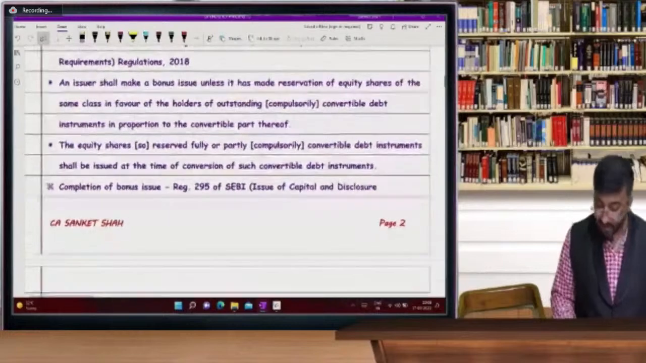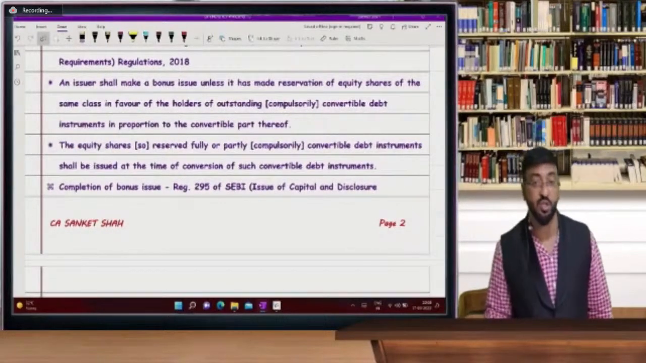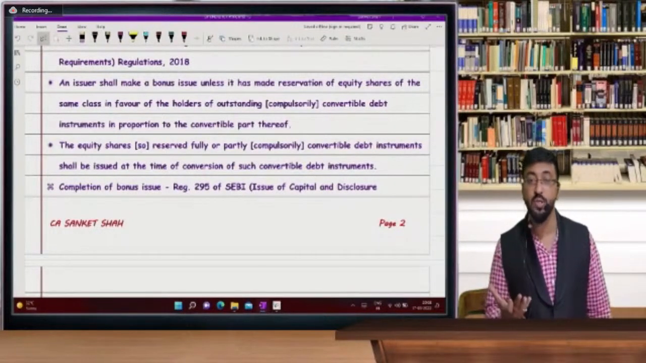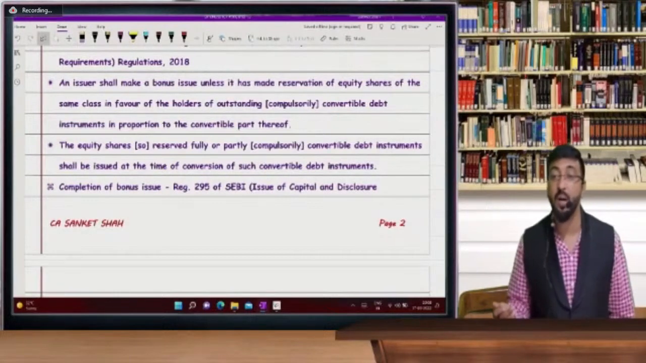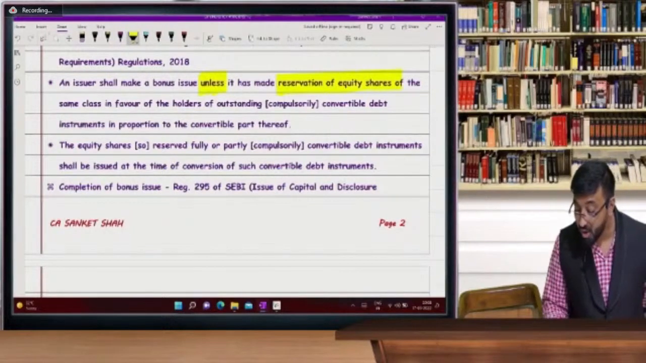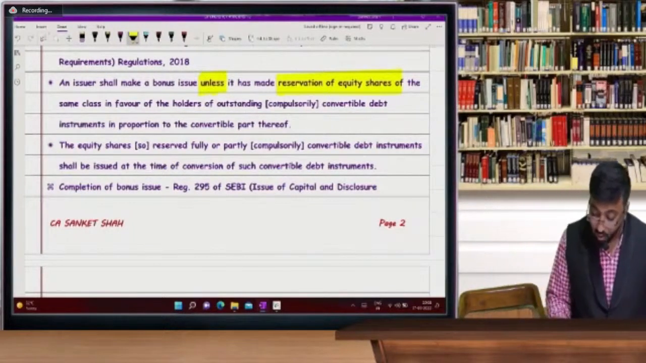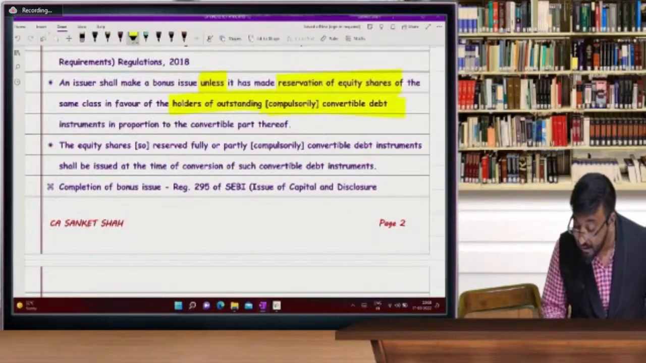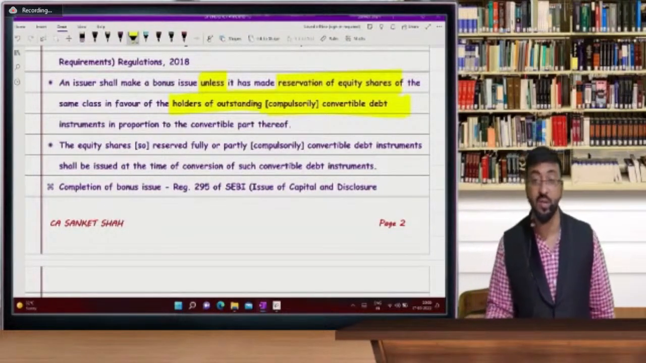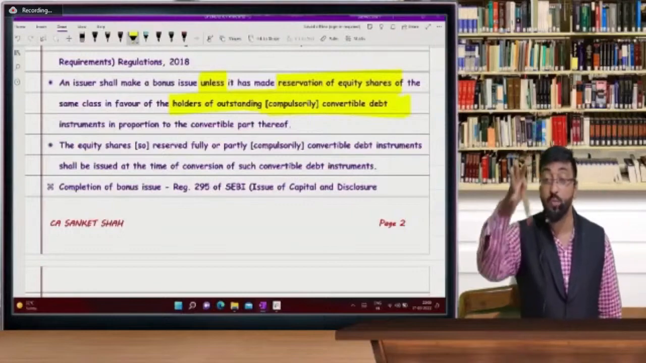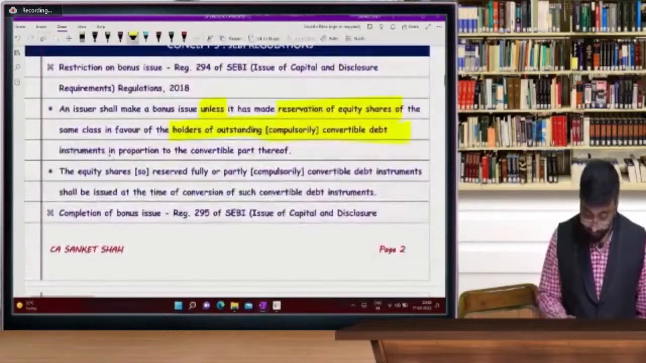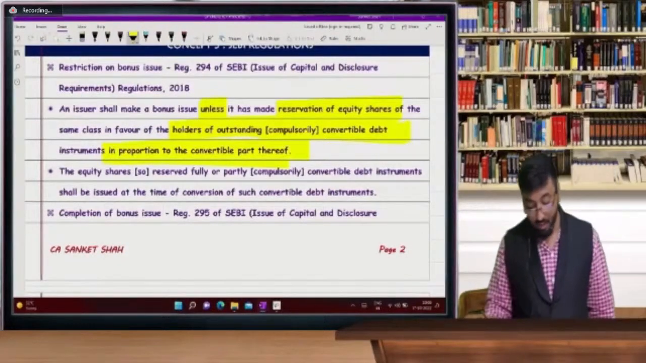In lieu of, someone is asking me, sir, in lieu of, now you read this question, you read this theory. So an issuer means company, issuer means who is issuing shares or debentures, shall make a bonus issue unless it made a reservation of equity shares of the company to the holders of outstanding compulsorily convertible debentures. So those who will get convertible debentures compulsorily, means they do not have any other option. Okay. See, in proportion to the convertible part thereof.